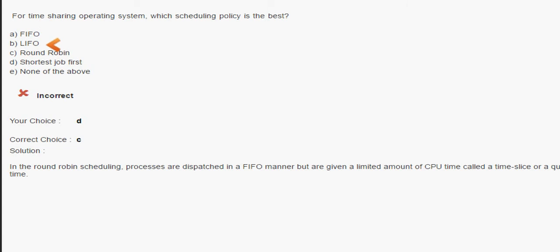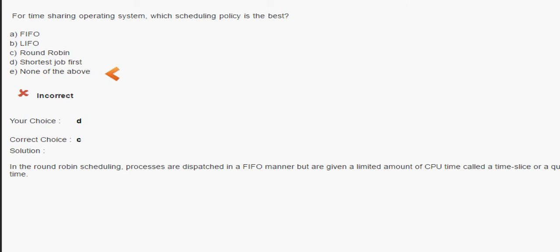We have FIFO, LIFO, first in first out, last in first out, round robin, shortest job first, and none of the above. Okay, the answer for this question is the round robin scheduling policy is the best one. Processes are dispatched in a first in first out manner, but are given a limited amount of CPU time, called a time slice or quantum.